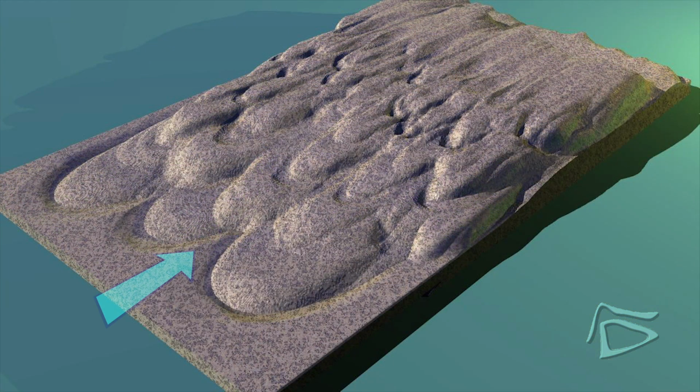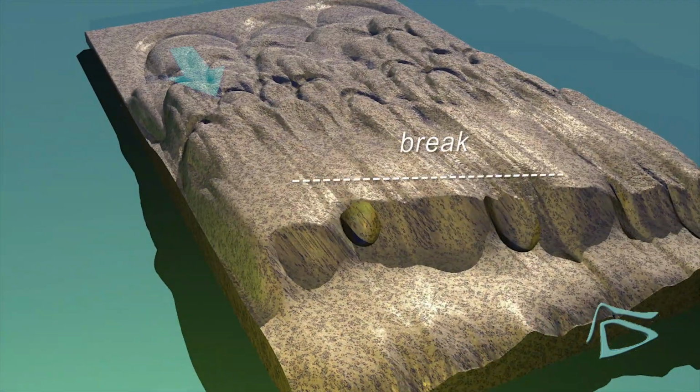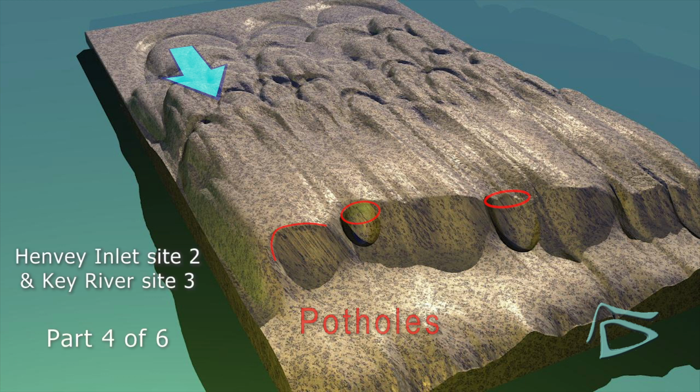Now let's look at erosion process on the lee side downflow. At the break, some longitudinal vortices convert to vertical vortices, eroding potholes. Video 4, Key River and Henvey Inlet, illustrates pothole formation.